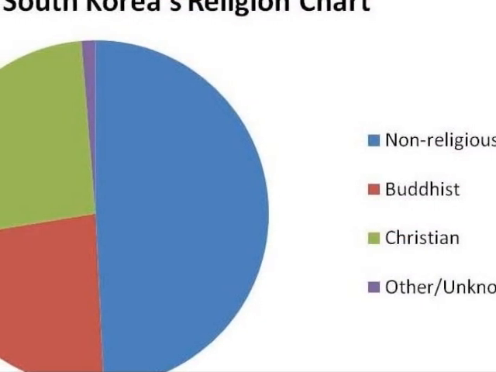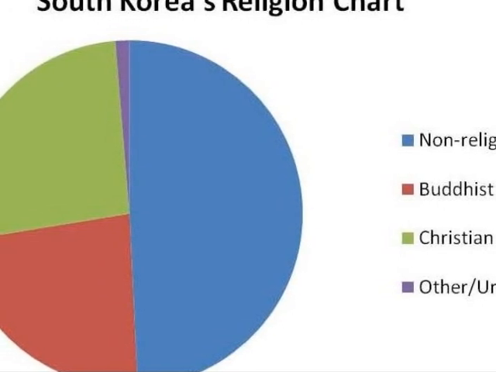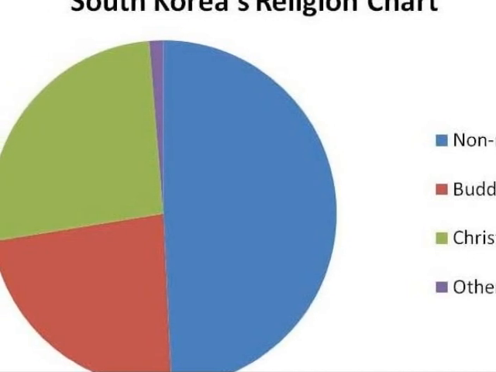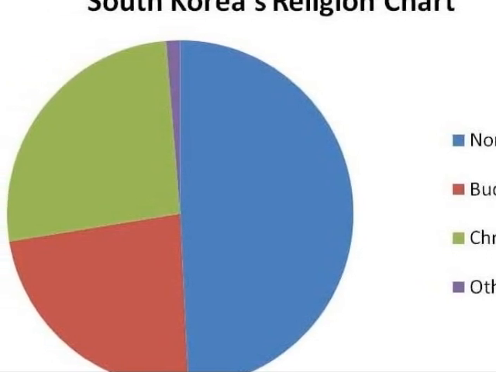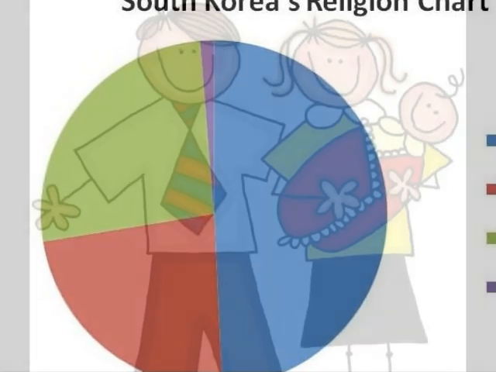The 3 most common religions are Christianity, Buddhism, and no religion. 26.3% are Christians, 23.2% are Buddhists, and 1.3% are other religions. But 49.3% of the population claims to not be religious.